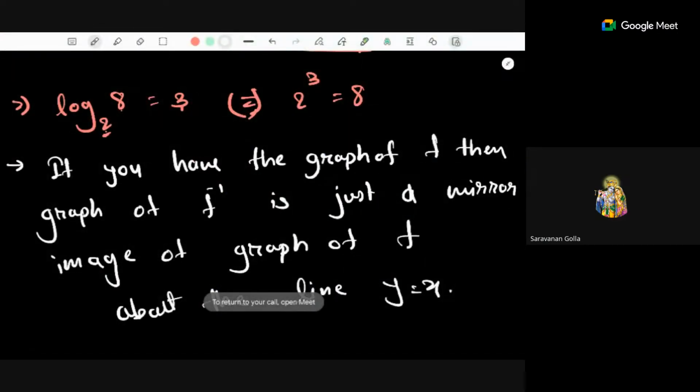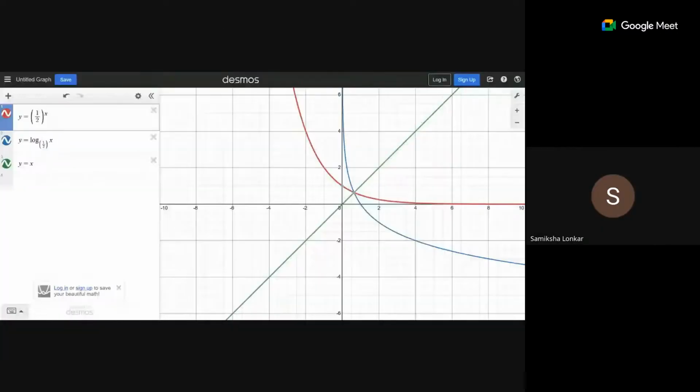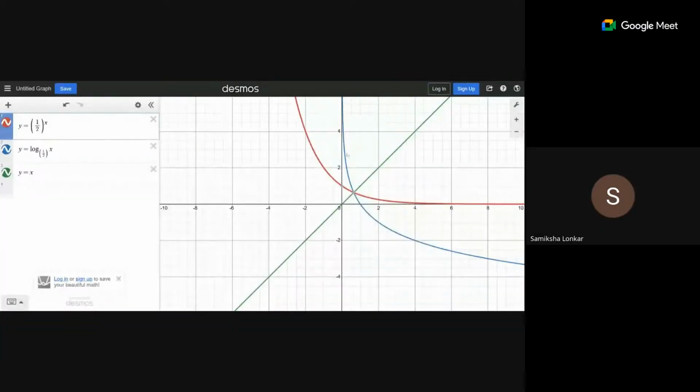Okay. So here, see, if you place a mirror over this green line, suppose you have a two-sided mirror and you placed it over here, then the mirror image of this red edge will be this blue edge, correct?